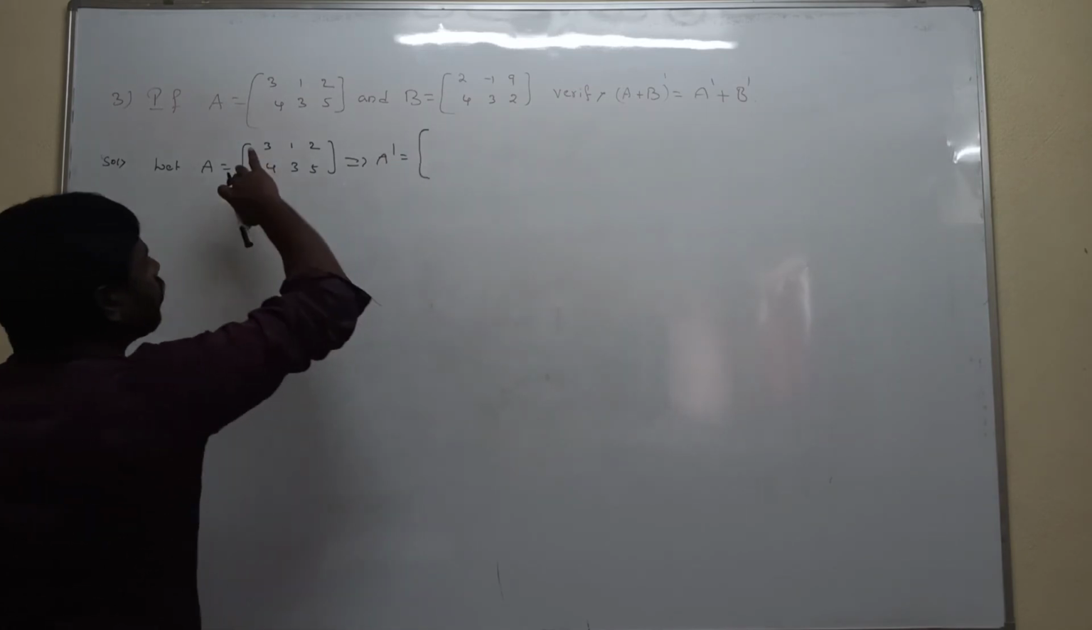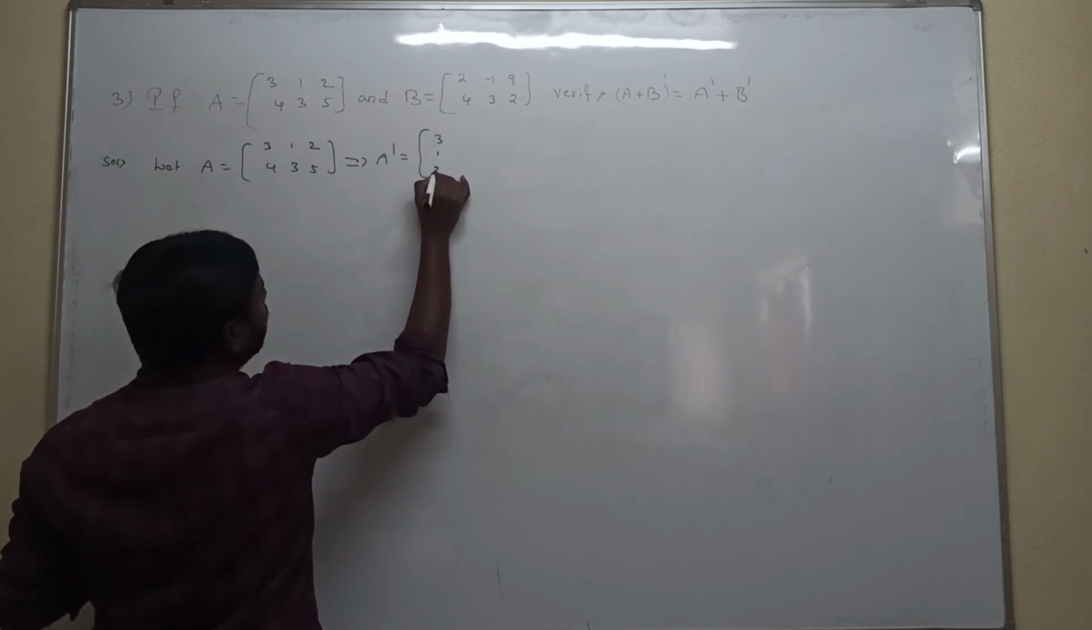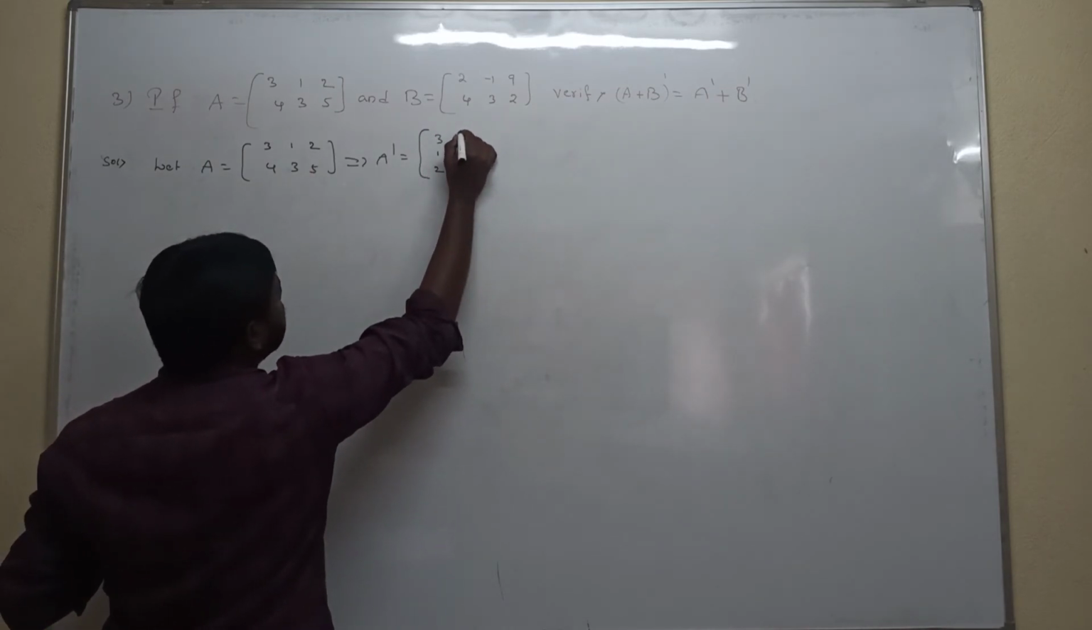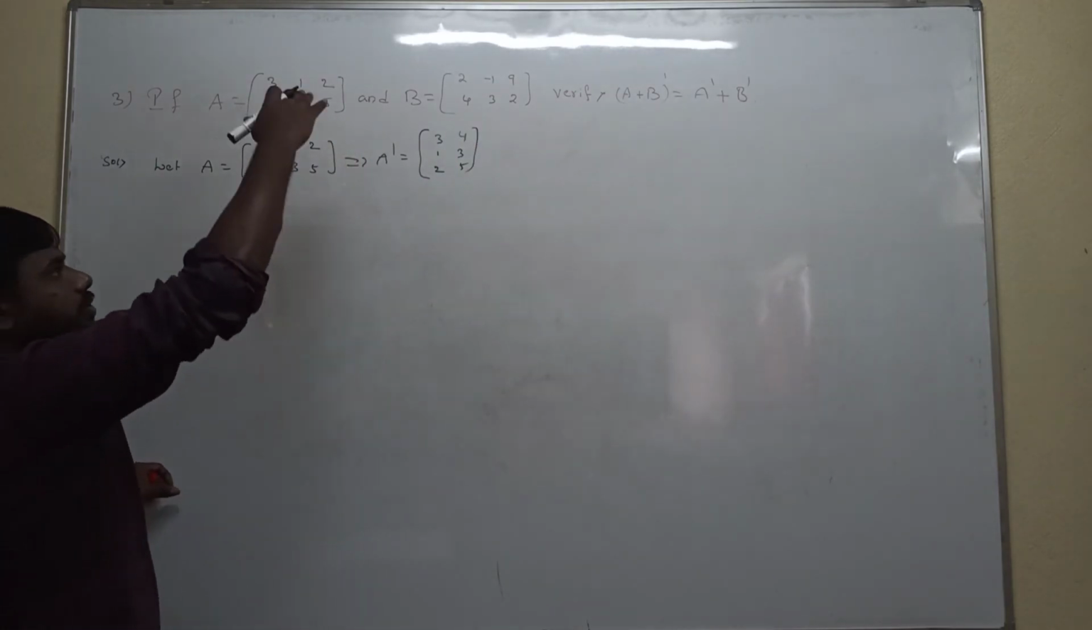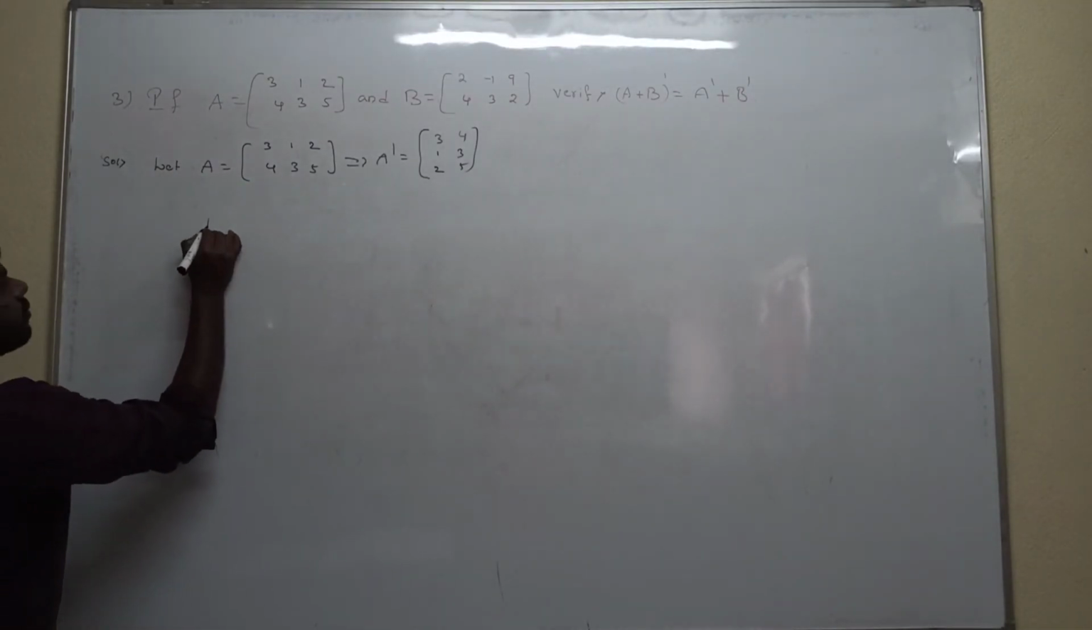Interchanging rows and columns, the first row is replaced with the first column. So 3 1 2 can be written as the first column. The second row can be written as the second column. Next, the B matrix.